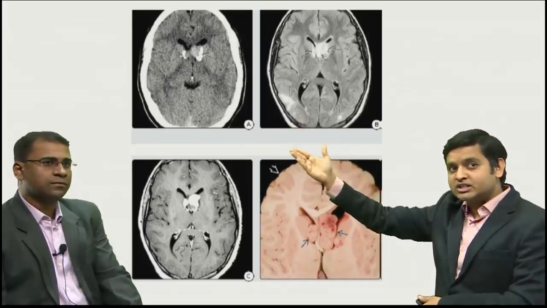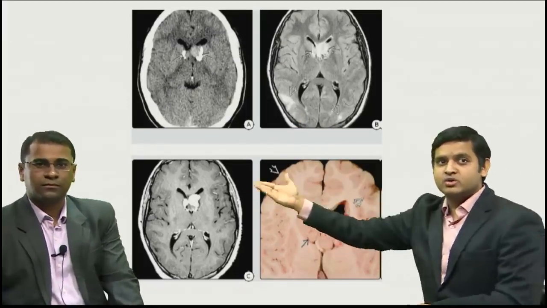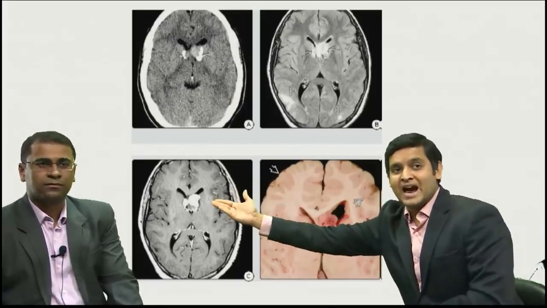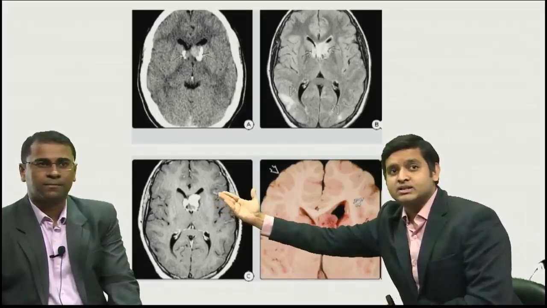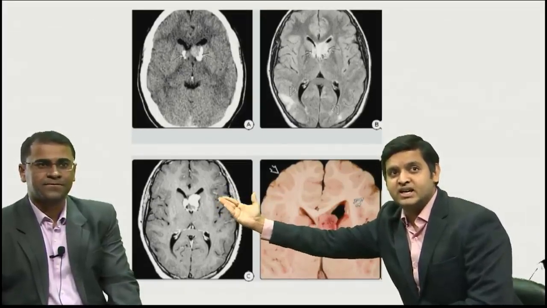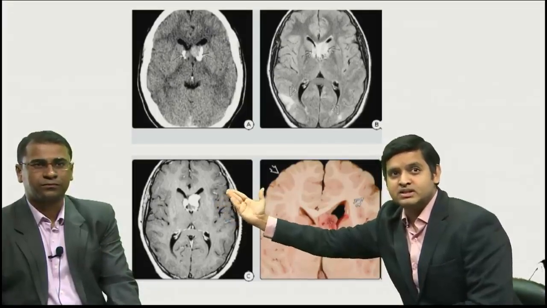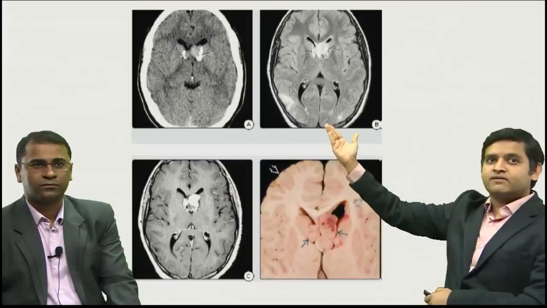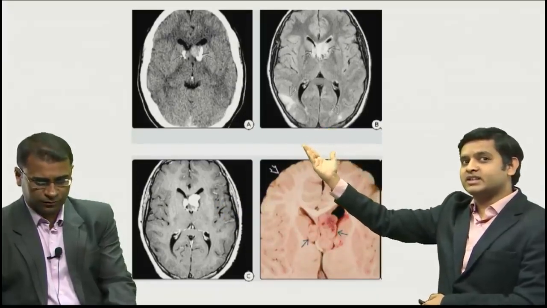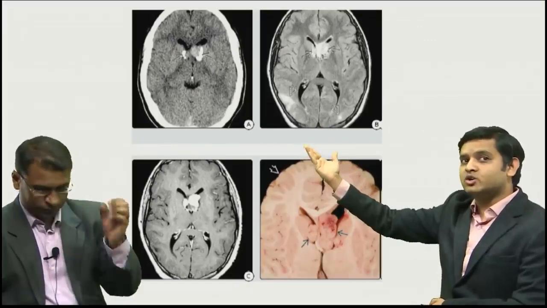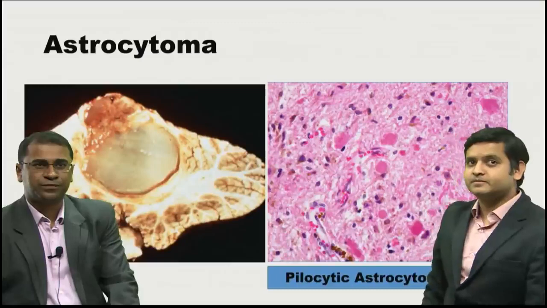In the same patient, if you go slightly down, you could see a tumor at the foramen of Monro showing enhancement, classical for subependymal giant cell astrocytoma, which is classical for tuberous sclerosis. On this FLAIR MRI image, you could see areas of altered signal intensity which are called cortical tubers, again a specific feature for tuberous sclerosis.